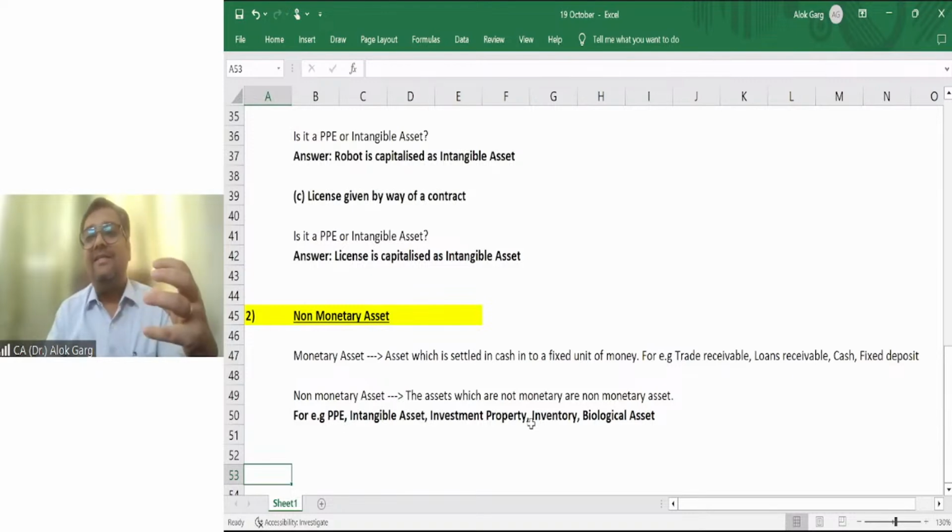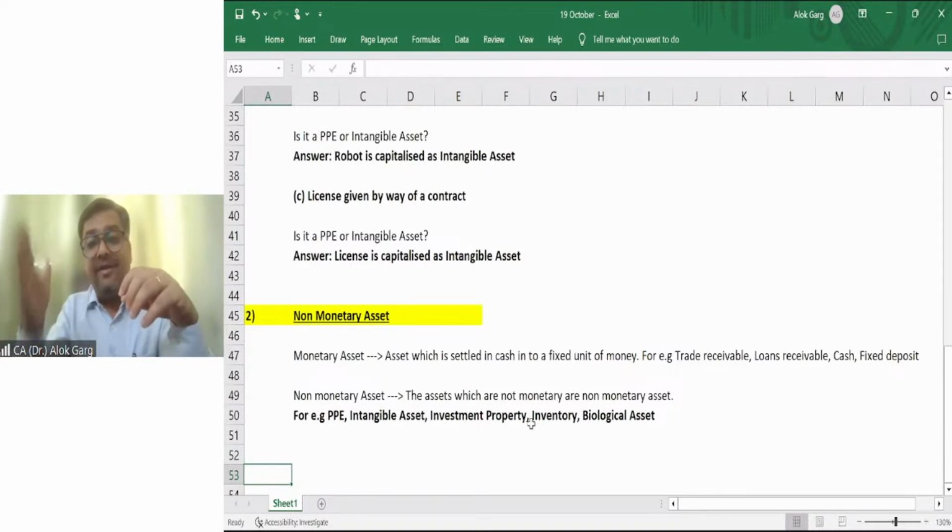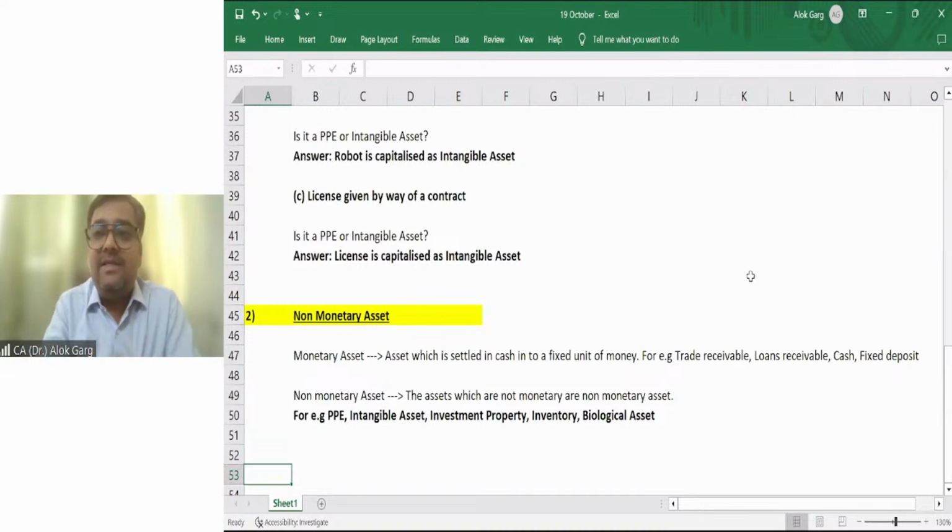So inventory is a non-monetary asset, but when that inventory is sold on credit basis, let's say, this inventory will be converted into a trade receivable. That trade receivable will become a monetary asset. Inventory is a non-monetary asset. Property, plant and equipment is a non-monetary asset, right? You have the property, plant and equipment. You cannot say that I have a right to receive 1 crore rupees from the sale of this property, plant and equipment.